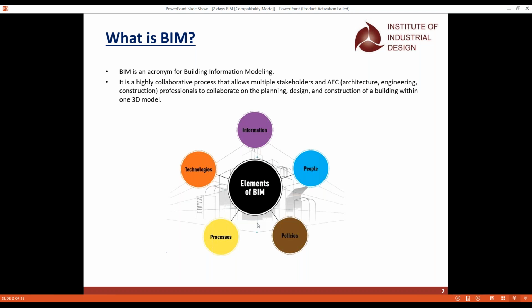And also the process. I'll tell you the workflow of BIM, where you have to start and where we have to end. It is not like we go for the 2D plan, and from that we create the model and we end up. It is not like that. We should have a workflow, and based on the workflow you will get the outcome of the 3D model. We should plan, we should go for the design, and at last the model you make should go for construction also. So I'll tell you the complete process of BIM and the technologies.